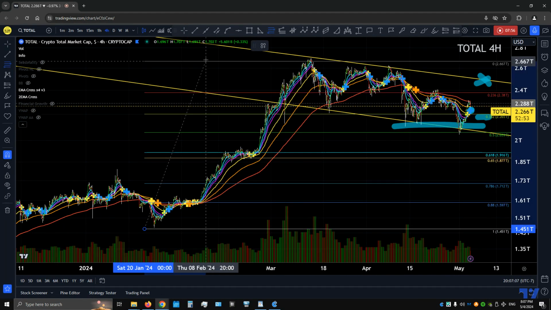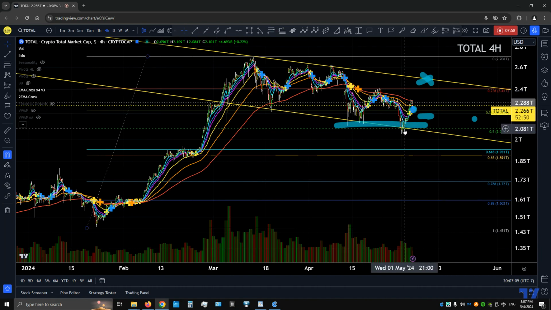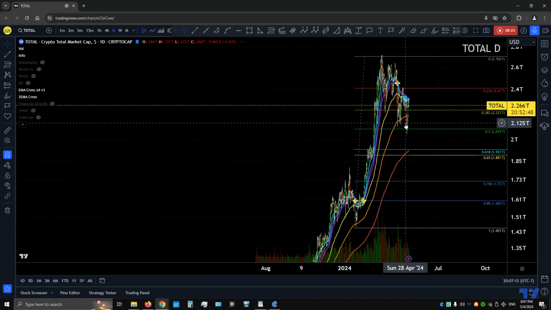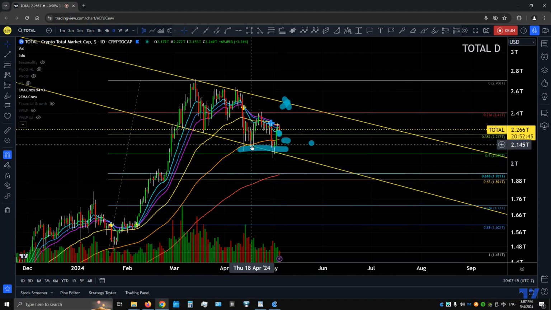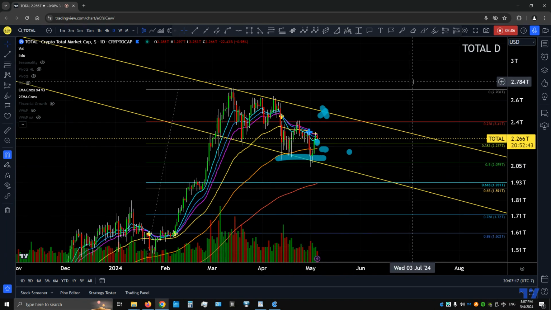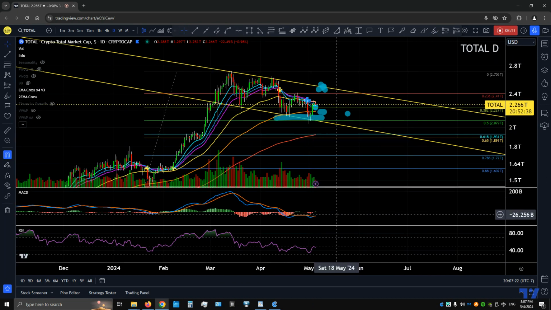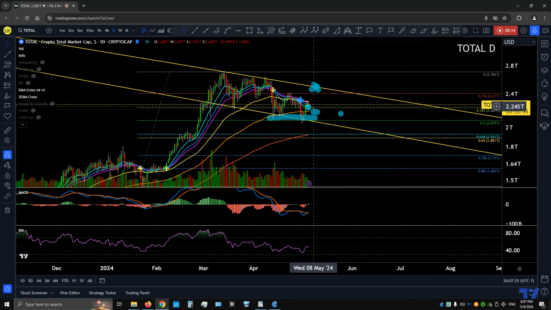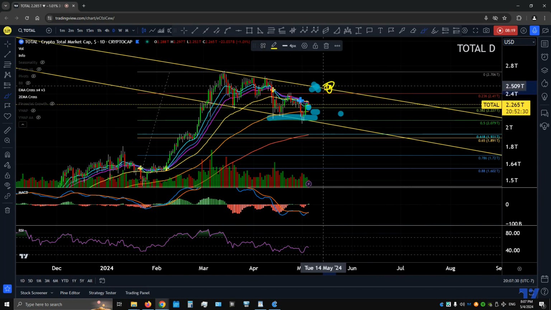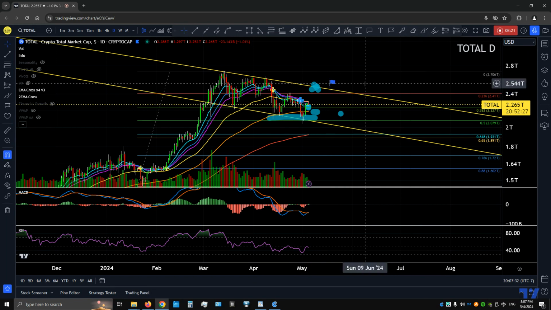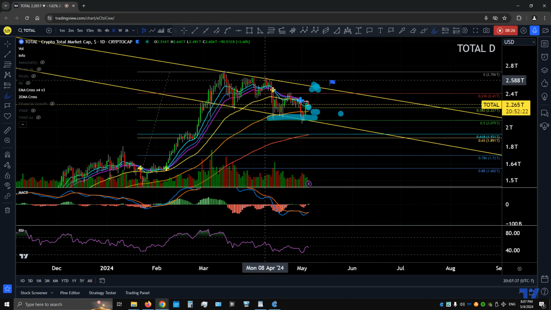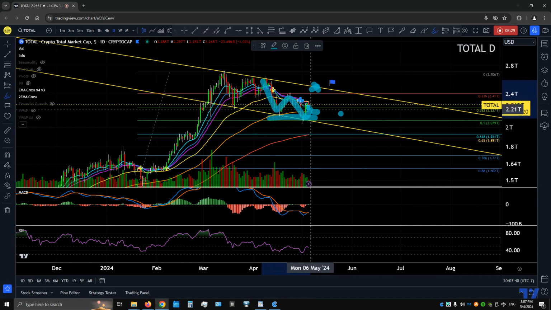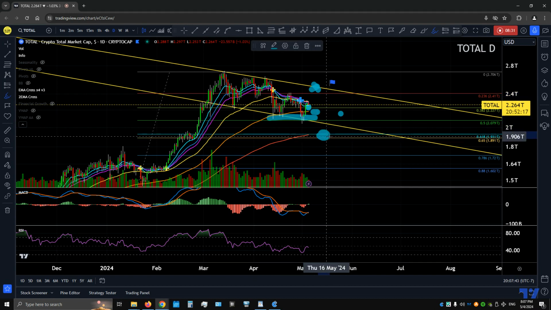Okay, let's Fibonacci this. 4-hour, 50% Fibonacci, or the bottom of that support channel, which was drawn about 2 weeks ago. So if this is going to turn into a bullish momentum play, we've checked the MACD histogram, and yes, it's bullish momentum. So if it's going to continue, I want to see that target go higher to about 2.5 trillion up to this top side of the channel, and then we'll see if we get a breakout or not. It's still possible that since it's still a downtrend, technically lower low, lower high, lower low, lower high, it could go lower low one last time to 1.88 trillion.